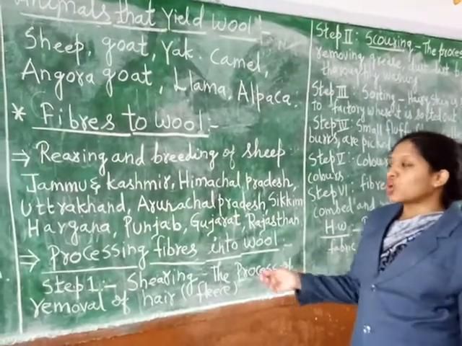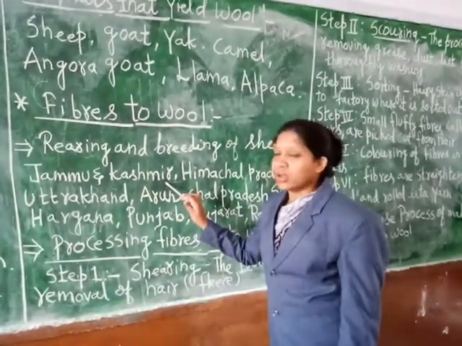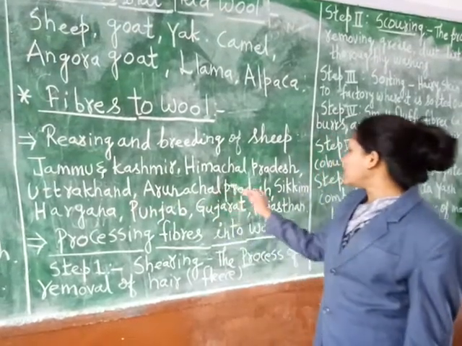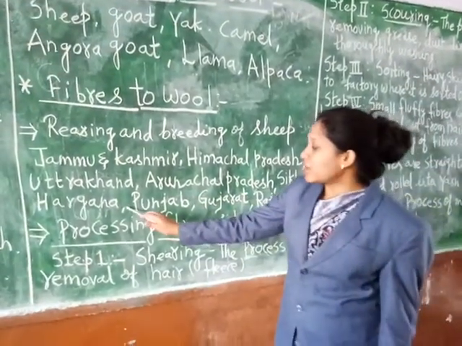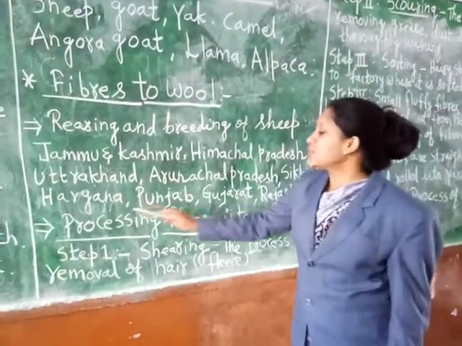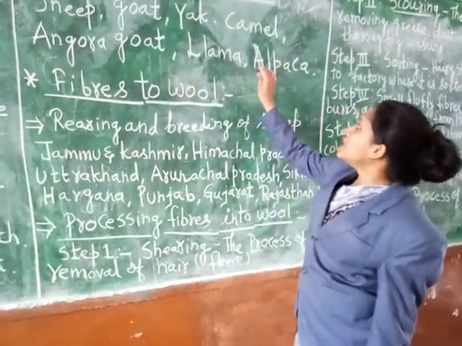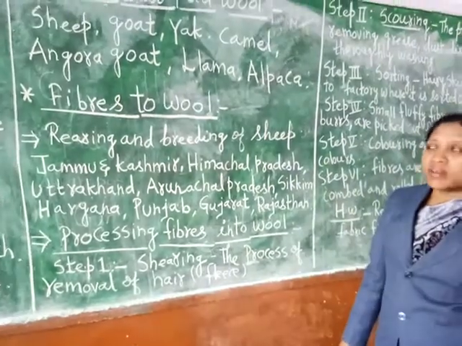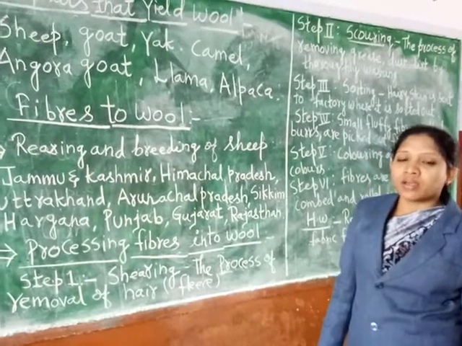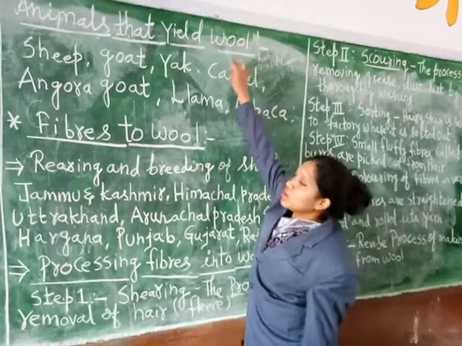For instance, Jammu and Kashmir are places which are very cold. Himachal Pradesh, Uttarakhand, Arunachal Pradesh, Sikkim, Haryana, Punjab, Gujarat, Rajasthan are a few states where these different types of animals are reared. And why are we rearing these animals? Because we want to obtain the hair or fleece, which is used for making wool.